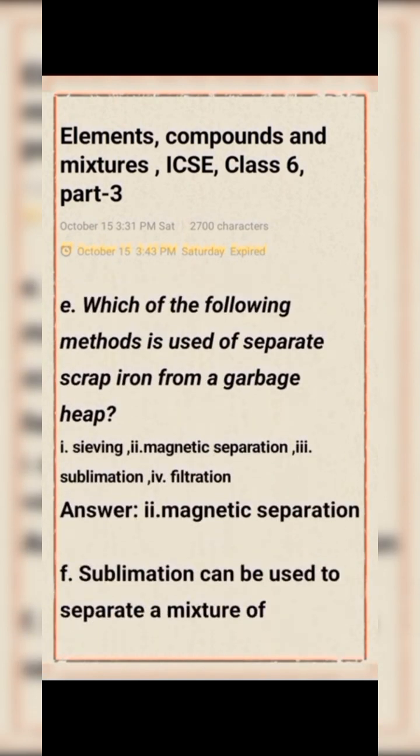Next question number E. Which of the following methods is used to separate scrap iron from a garbage heap? Option 1 shaving, option 2 magnetic separation, option 3 sublimation, option 4 filtration. The answer option 2 is the right answer, that is magnetic separation. Okay, my dear viewers, my dear students.